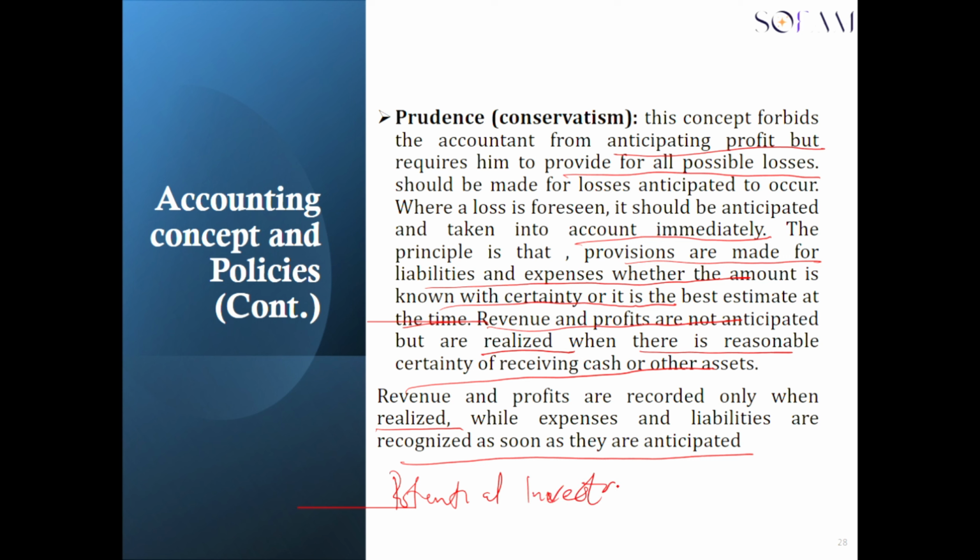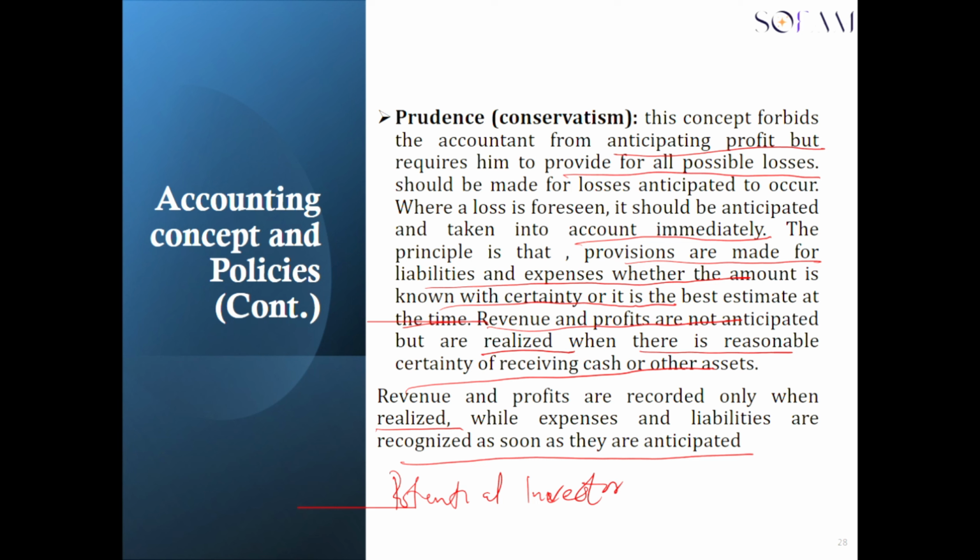If not for this concept, then the financial statement prepared by most accountants may not show the true picture of what's actually happening on the ground, in the sense that in the attempt to convince a potential investor to invest in the company, they would like to anticipate some revenues to show a huge amount of profit.